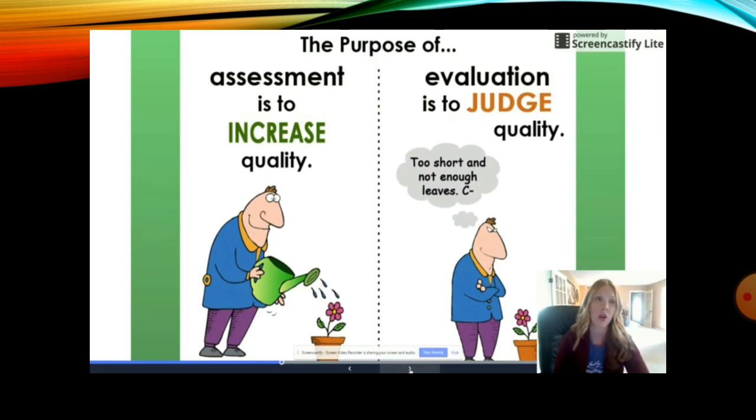Assessment is to increase the quality. Whatever is already inbuilt or within the student, to increase that, we need the assessment. So the assessment is helpful to increase the quality, and the evaluation is to judge the quality of the student. So this is the main difference between the purpose of assessment and evaluation, we can say very clearly and very easily.